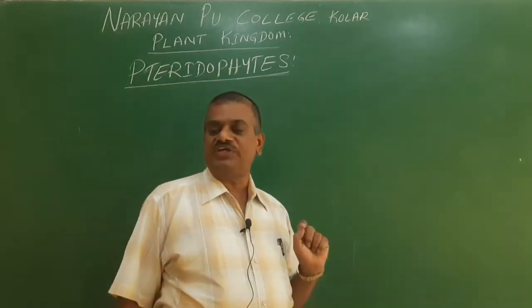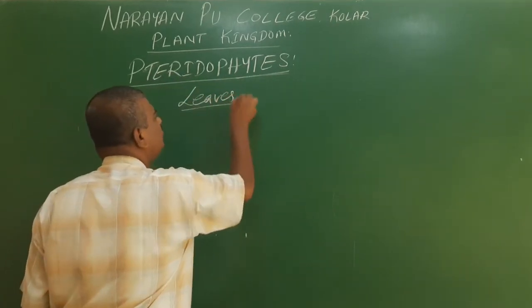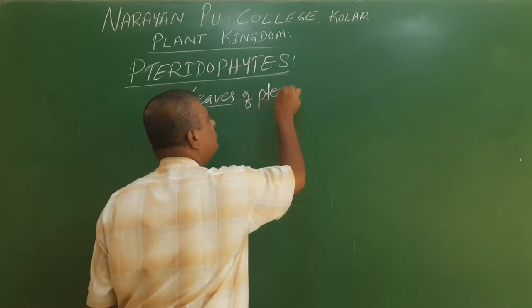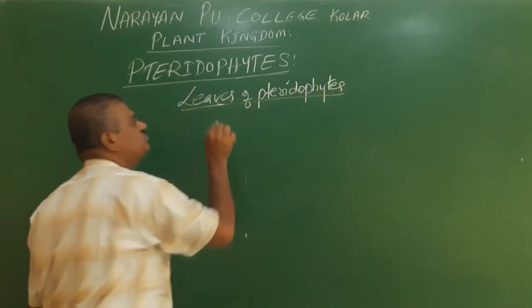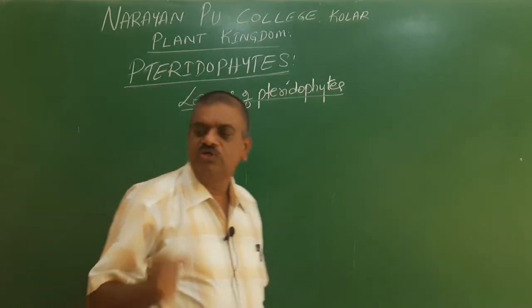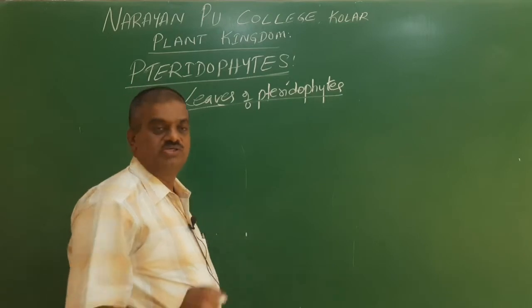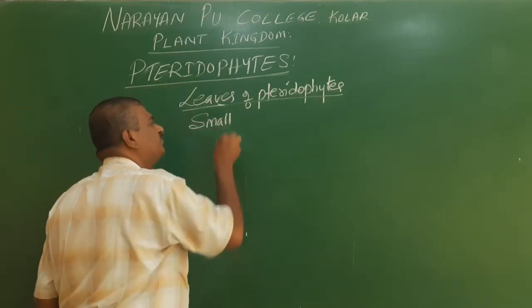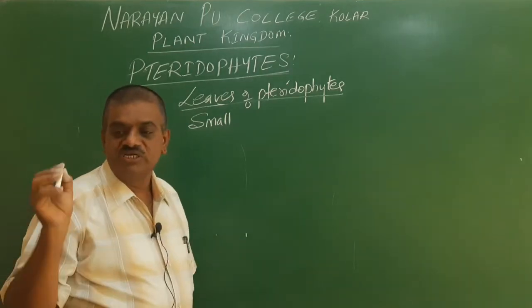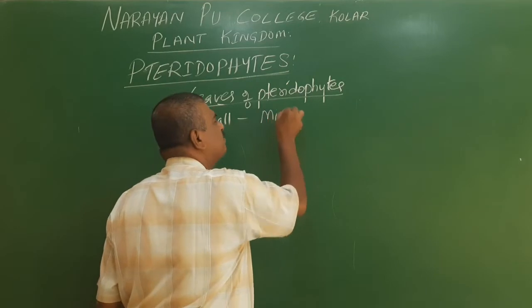Now leaves of pteridophytes. Leaves of pteridophytes are of two types. When the leaves are small, the pteridophytes which produce smaller leaves are called microphylls.